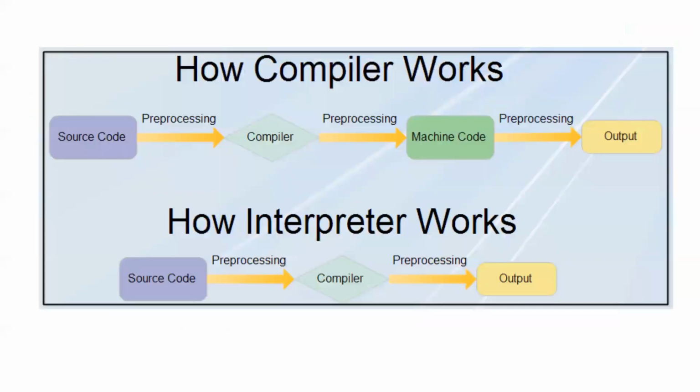How does a compiler work? First, the source code will be read by the compiler, then it will convert it into machine code, then you will get the output. How does an interpreter work? Source code, the interpreter will execute it, and directly you will get the output.